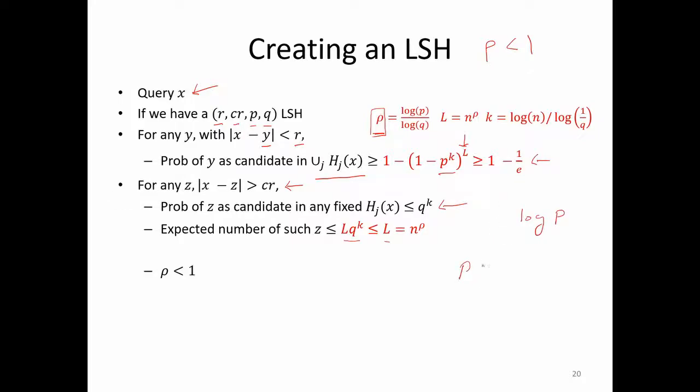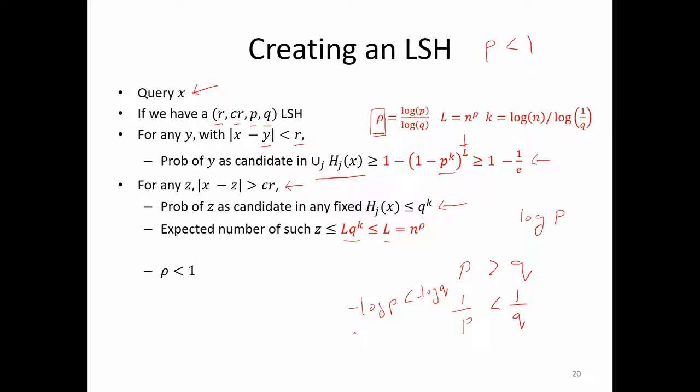So you have that p is greater than q, this we know. So 1 by p is actually less than 1 by q, and so minus log of p is less than minus log of q.